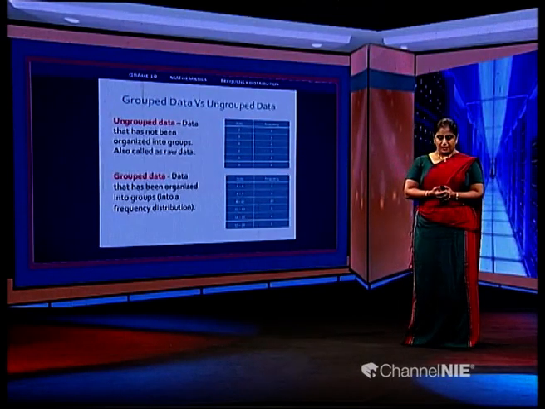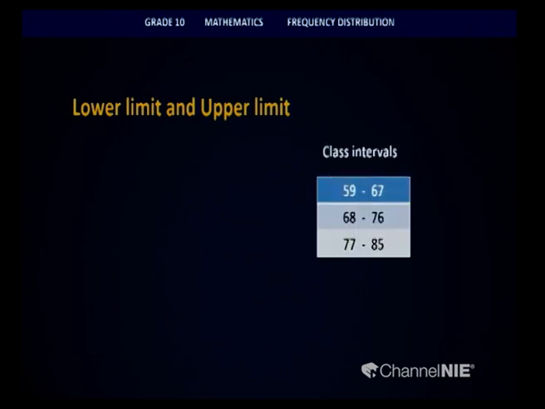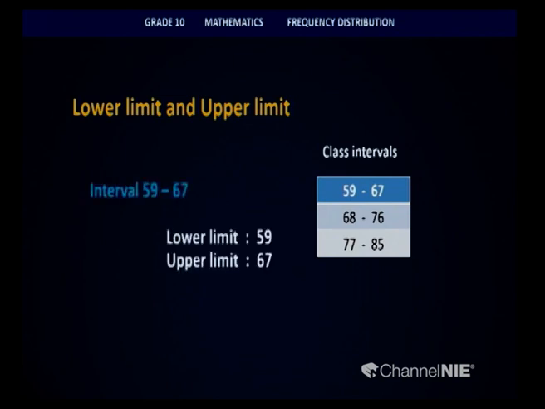Now let us move on to the next part of the lesson, the lower limit and the upper limit of a class interval. The class interval has a lower limit and an upper limit. Within a class interval, the lowest possible value that you can take will be the lower limit, and the highest possible value that you can see will be the upper limit.